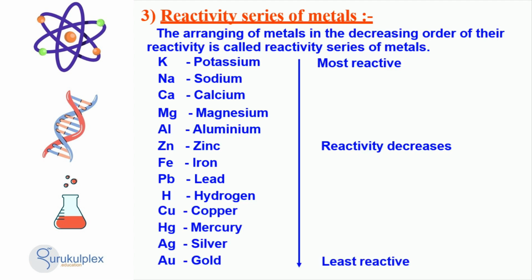The reactivity of metals can be arranged in a decreasing order from most reactive to least reactive, known as the reactivity series. This includes potassium, sodium, calcium, magnesium, aluminium, zinc, iron, lead, and hydrogen. Knowing the reactivity of these metals is key to completing tasks efficiently and successfully.